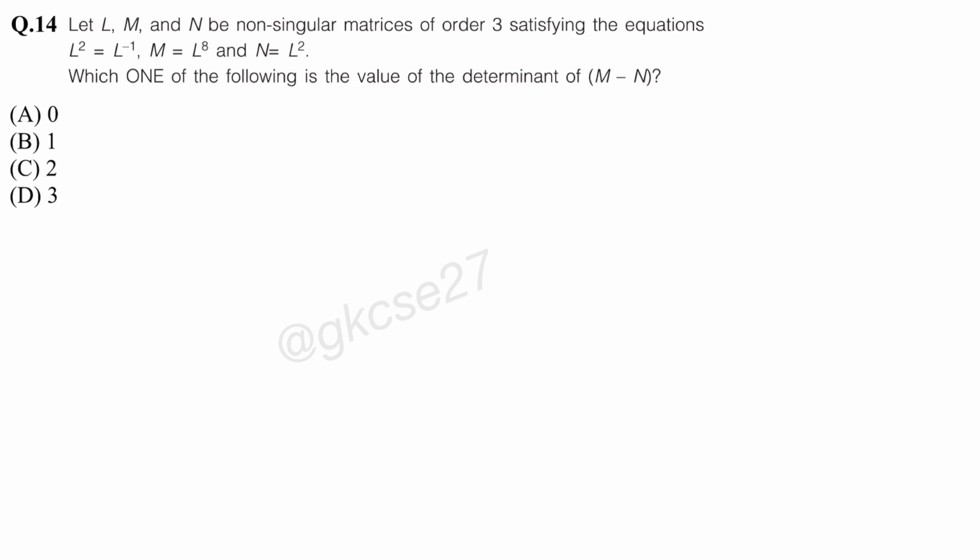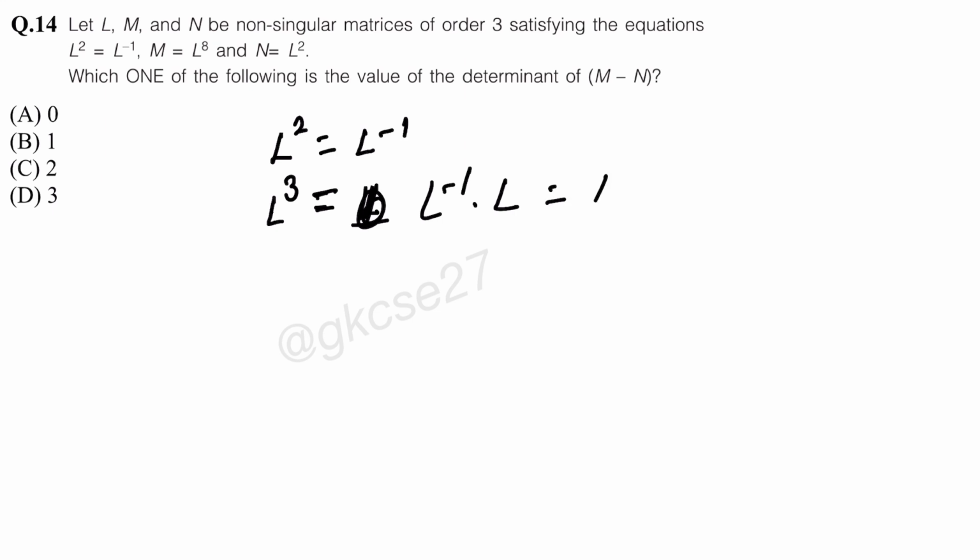Let's see this question number 14. Let L, M and N be non-singular matrices of order 3 satisfying the equations L square equal to L inverse, M equal to L8 and N equal to L square. Which one of the following is the value of determinant of M minus N? So L square equal to L inverse, just multiply both sides by L, so L cube will be I, since L inverse into L will be the identity matrix. So L cube is I.